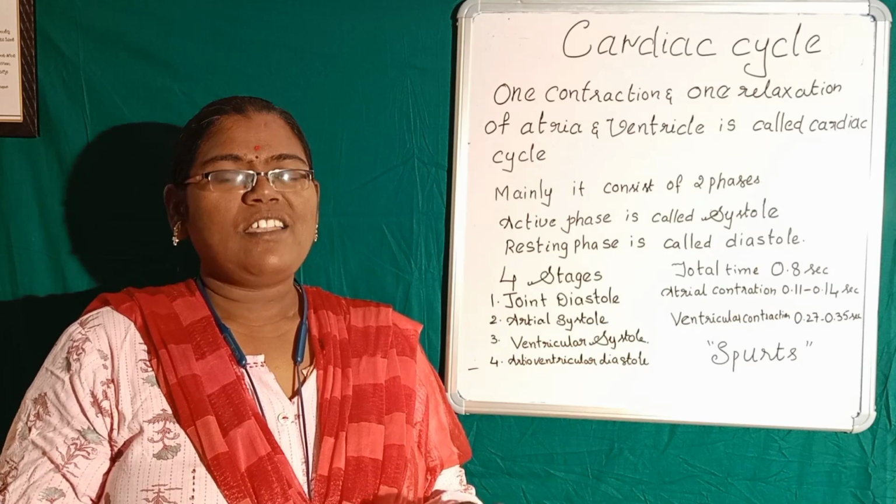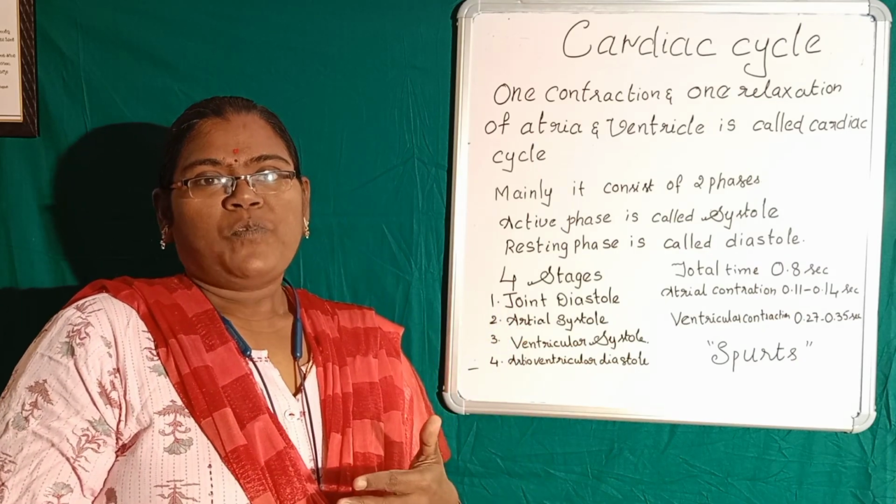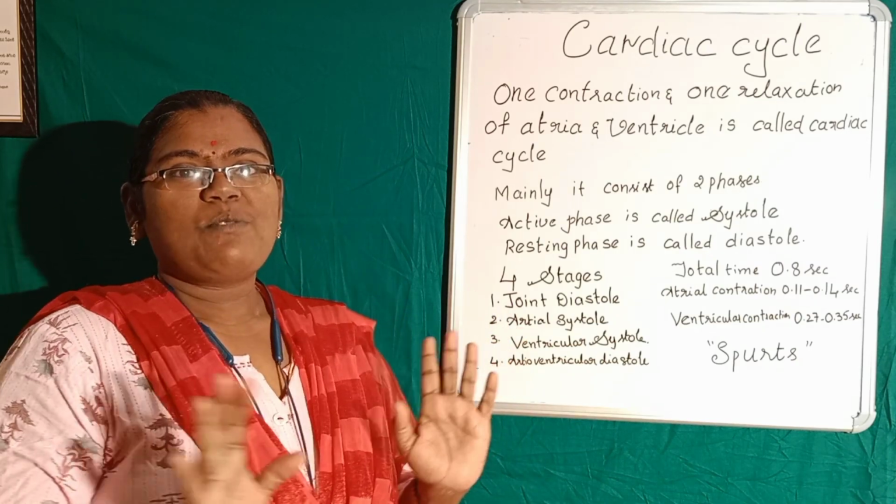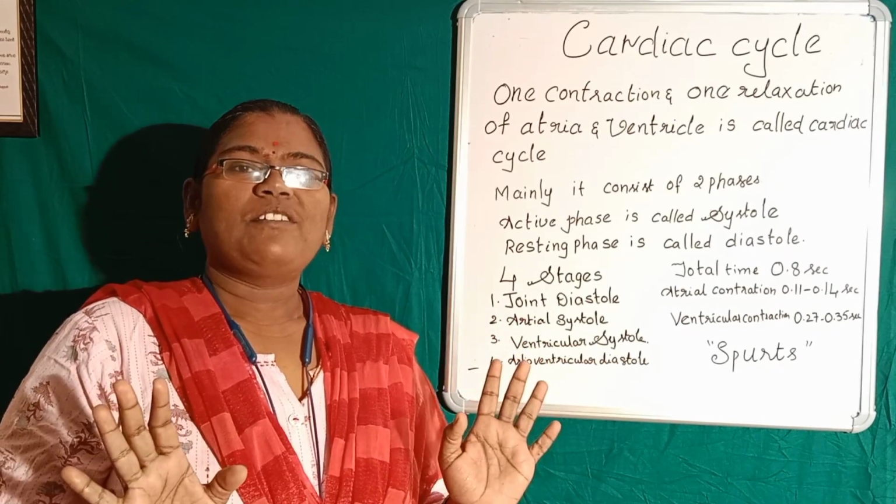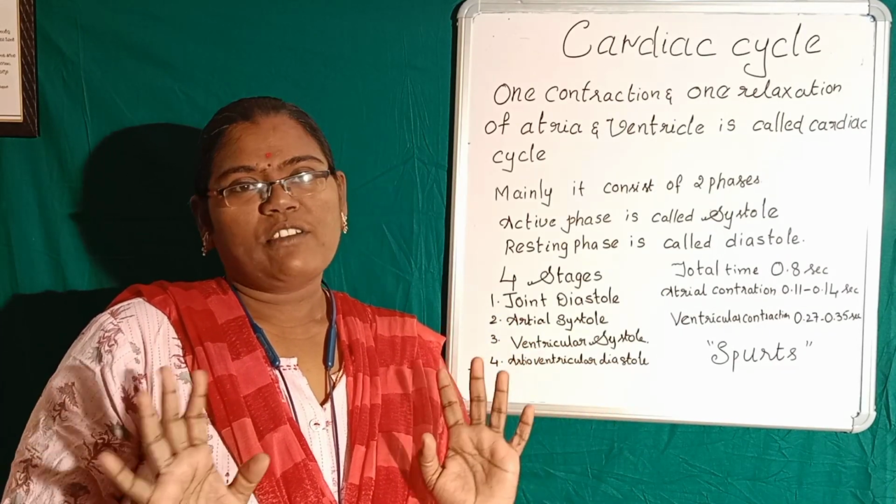If this cardiac cycle stops, we have to take a permanent rest. It means that we will die.